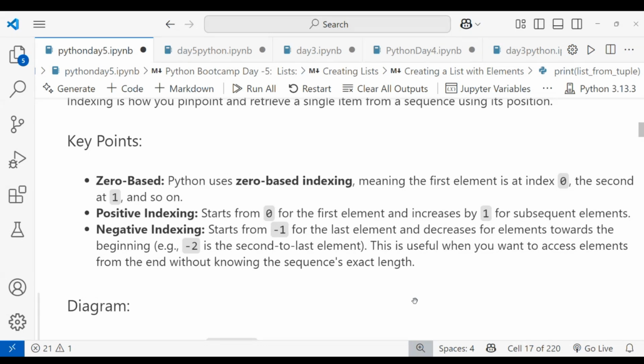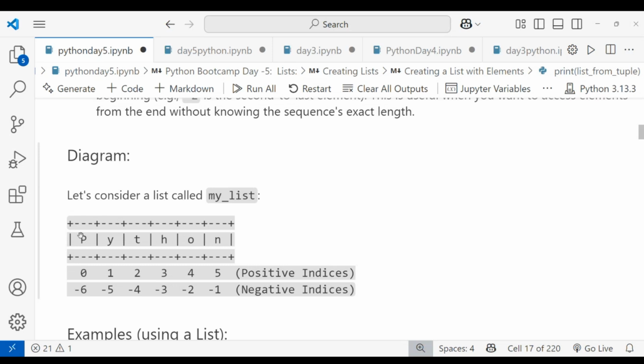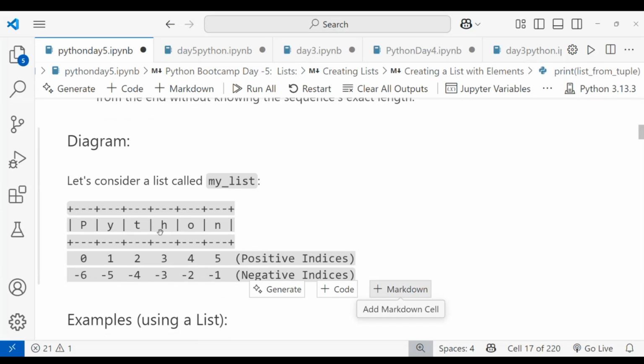Let's take an example so you can easily understand positive and negative indexing. I'm taking one list with the variable name my list. I store the value Python as a string. You can see Python is divided into letters. This is positive indexing. It starts from zero and increases by one: one, two, three, four, five.